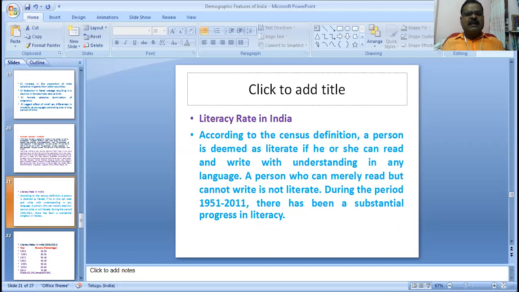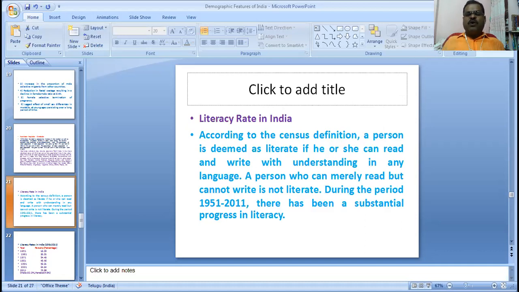The other demographic feature is the literacy rate in India. According to the census definition, a person aged 7 years and above is deemed literate if he or she can read and write with understanding in any language.